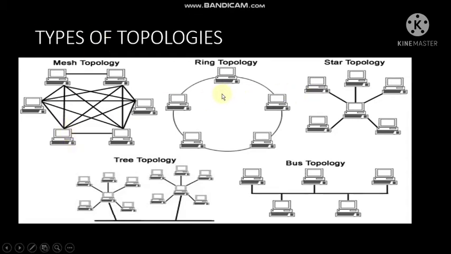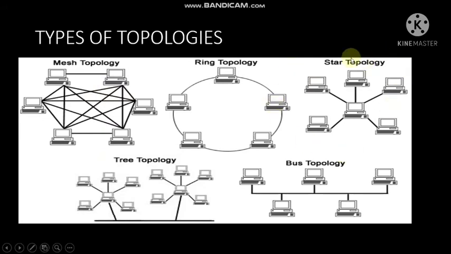Another one, ring topology. In ring topology, each and every computer is connected with two adjacent computers. So if this computer has to communicate with this one, then the data will go either this way or this way to reach it. The shortest path is this one, so it will follow this one. Because of this type of structure, it is known as ring topology. Here, if one computer breaks down, it is not going to affect other computers. Same way in mesh topology, if one has some issue, then others will not have any problem.